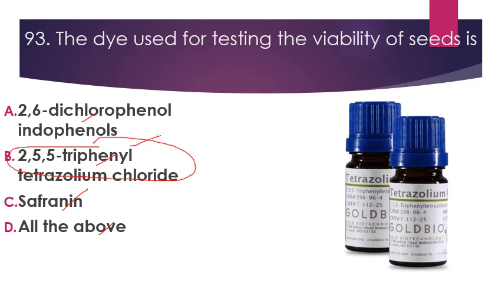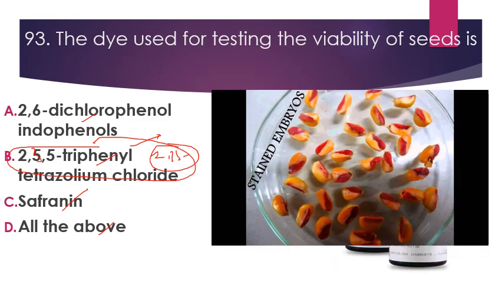tetrazolium chloride. This tetrazolium chloride, its exact name is 2,3,5-triphenyl tetrazolium chloride, and this chemical is used to check the viability of seeds. तो जो viable seeds होते हैं, they produce this pink coloration, जिससे हमें seed की viability का पता चलता है. So this is a very important chemical used to test the viability of seeds.